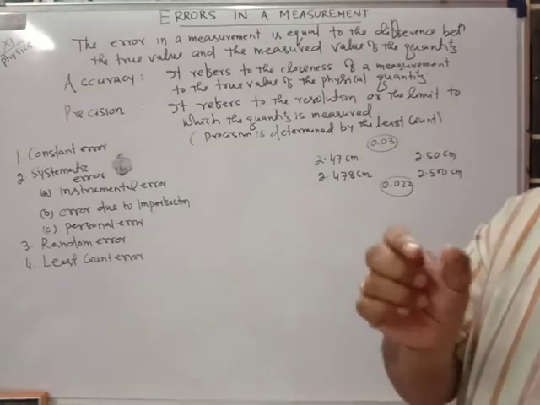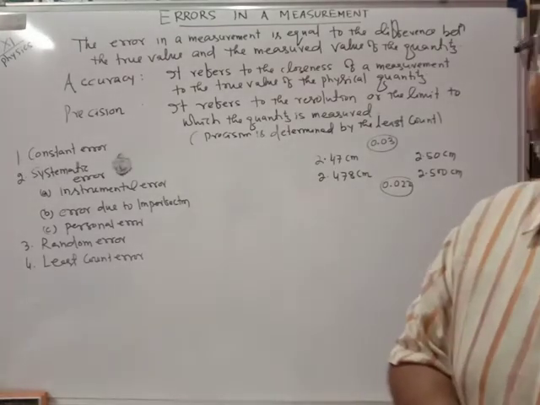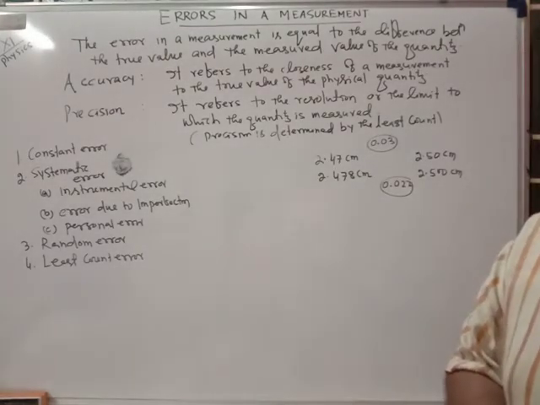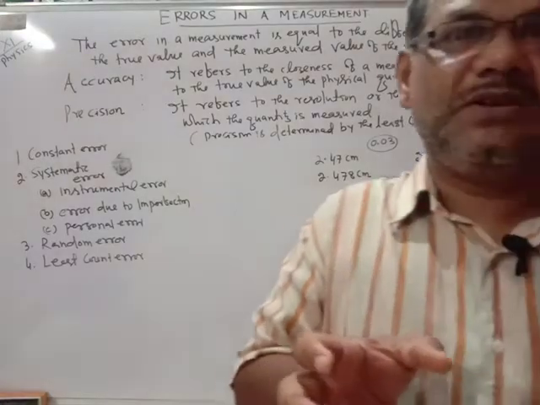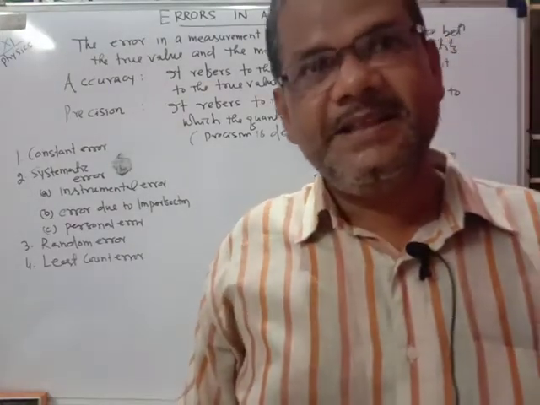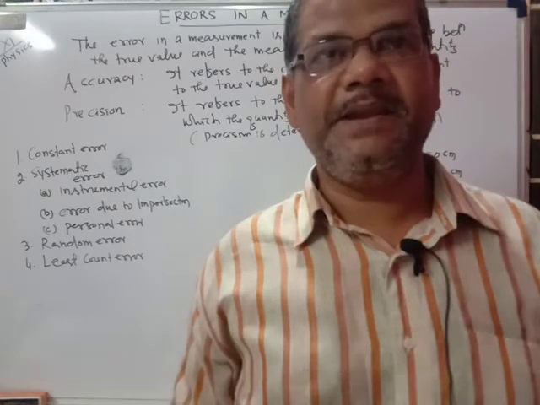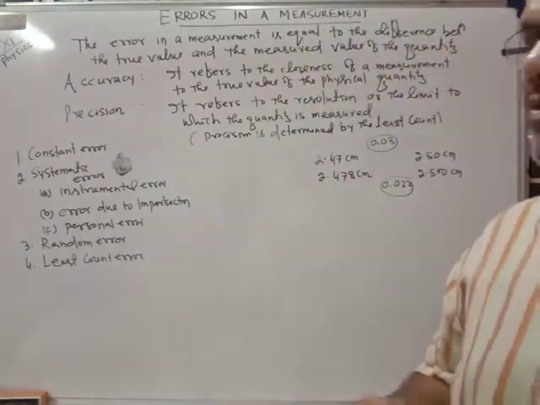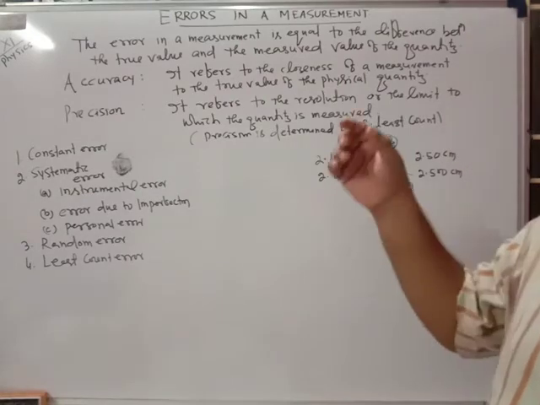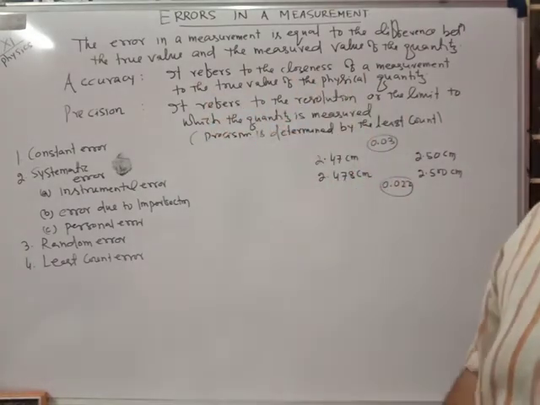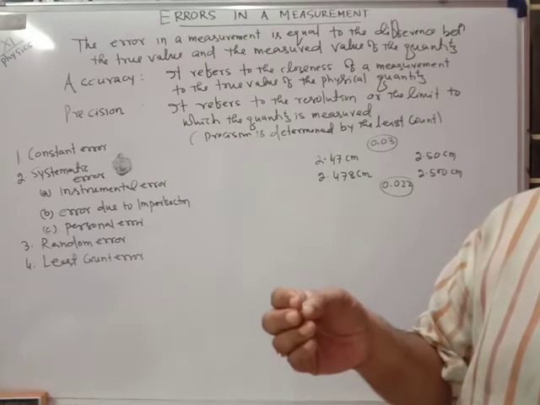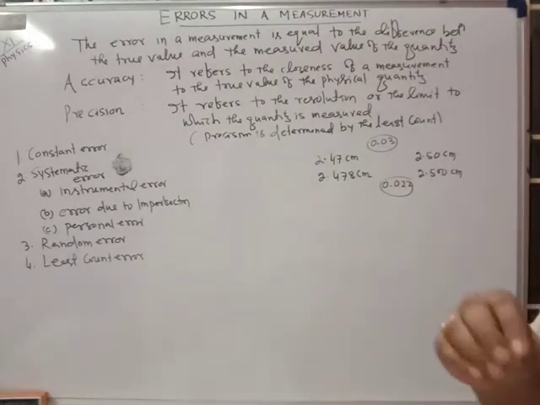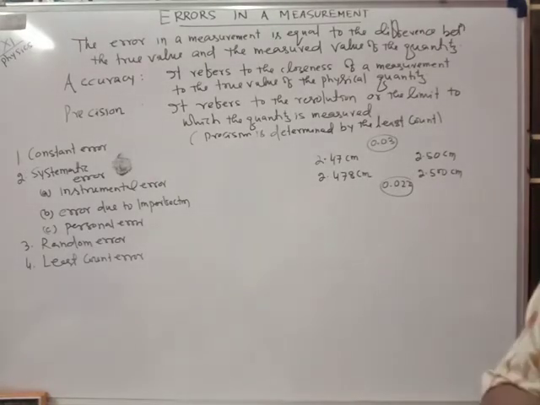The smaller the difference, the more you say that the measurement is accurate. If you find a very large difference, then you say the error is very big in magnitude, that is a mistake. So error means very small in quantity, and that measurement is said to be accurate whenever the difference between the true value and the measured value is very small. In that case, we say the measurement is an accurate one.